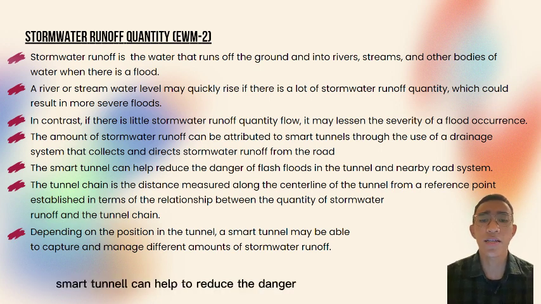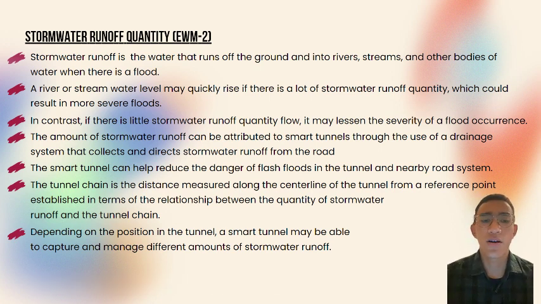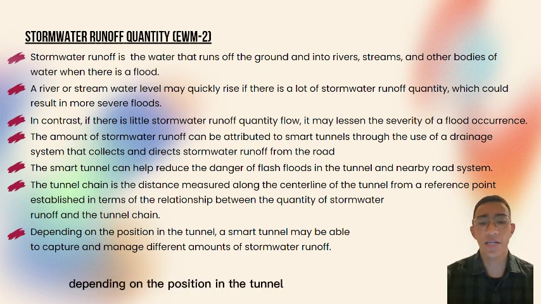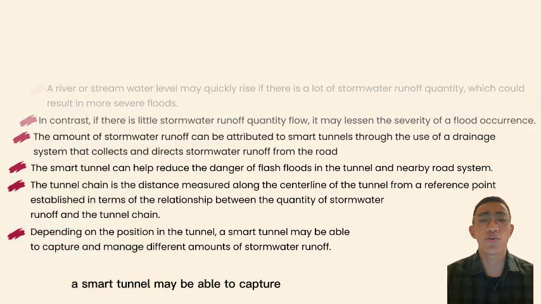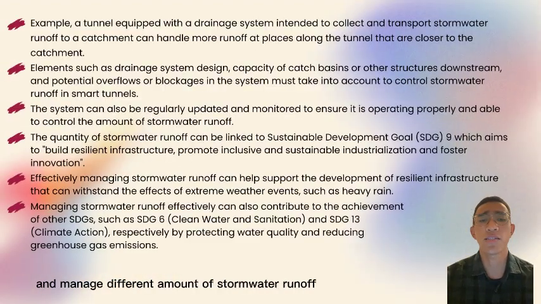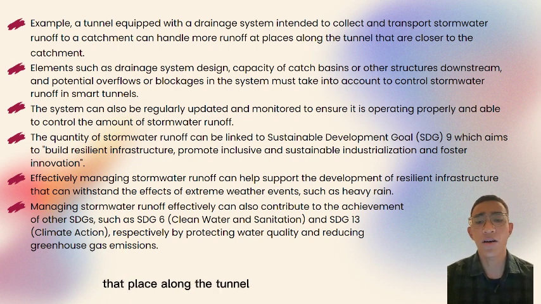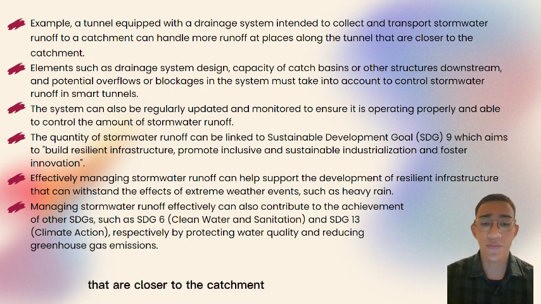This is because the smart tunnel can help to reduce the danger of flash floods in the tunnel and nearby road system. Depending on the position in the tunnel, a smart tunnel may be able to capture and manage different amounts of stormwater runoff. For example, a tunnel equipped with a drainage system intended to collect and transport stormwater runoff to a catchment can handle more runoff at places along the tunnel that are closer to the catchment.